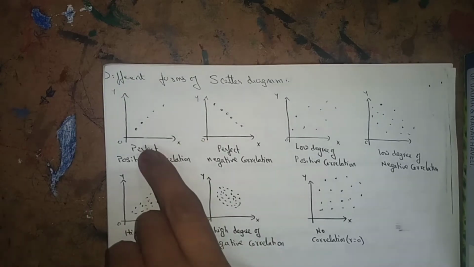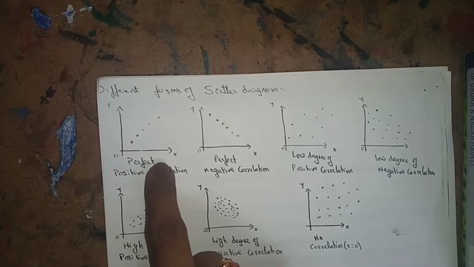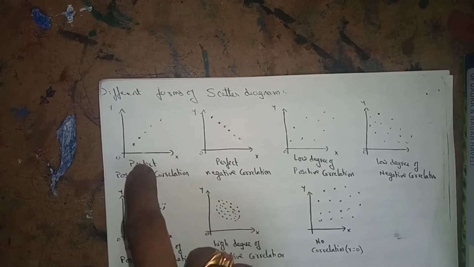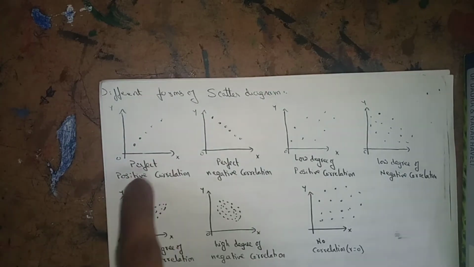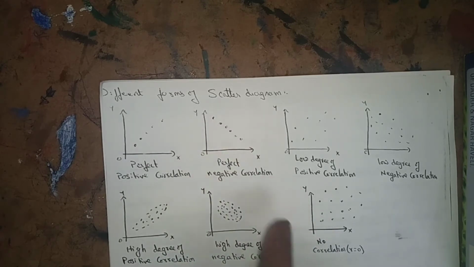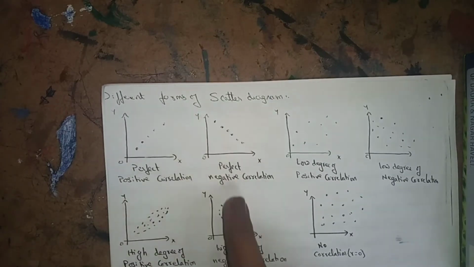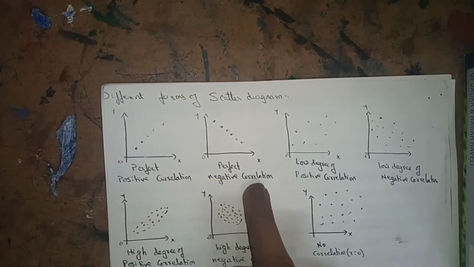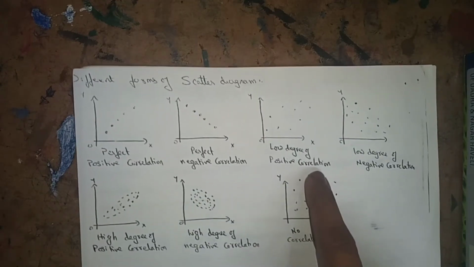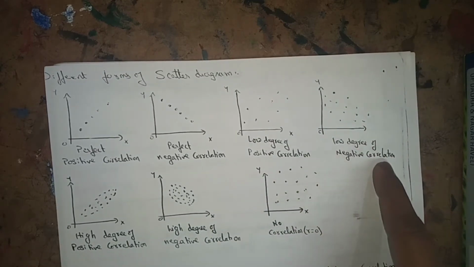Different forms of scatter diagram. After plotting the graph of the scatter diagram, if you get the points like this, it means perfect positive correlation. If you get the points like this, perfect negative correlation. If you get the points like this, low degree of positive correlation. If you get the points like this, low degree of negative correlation.